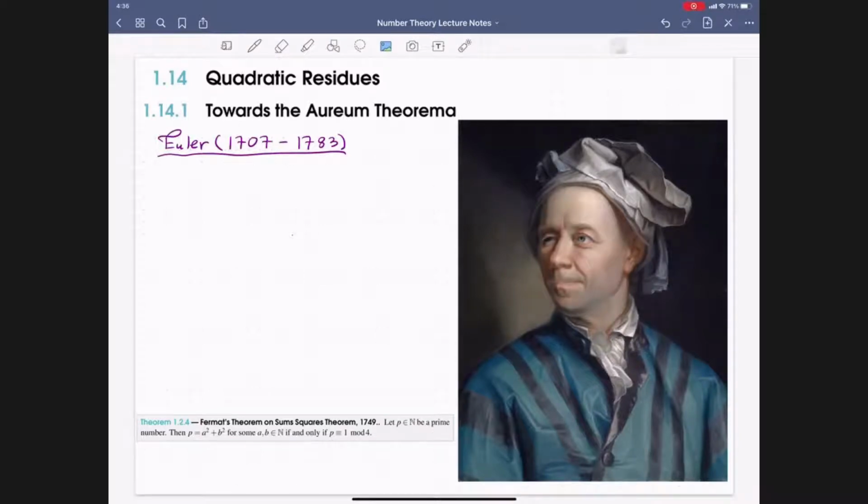In this lesson, we are going to introduce quadratic residues and start to lay the foundations towards what is known today as the law of quadratic reciprocity, which Gauss called his aureum theorema, his golden theorem.